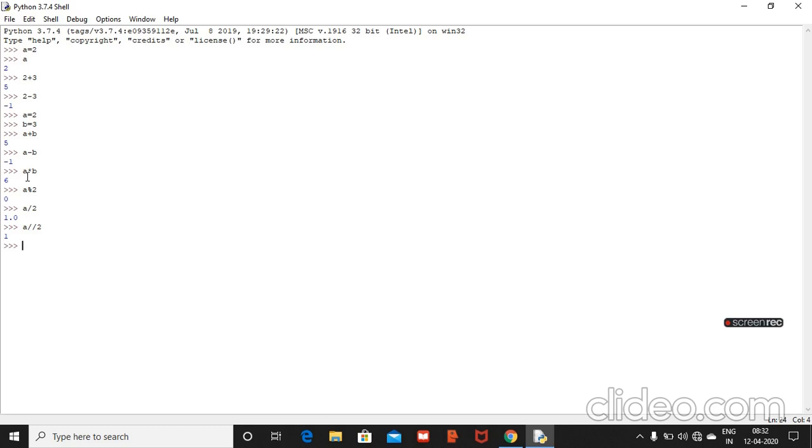Okay, I can show you more things: plus, minus, divide, modulus. I will show you one more thing: how to calculate simple interest. What is simple interest in general? It's principal into rate into time divided by 100.